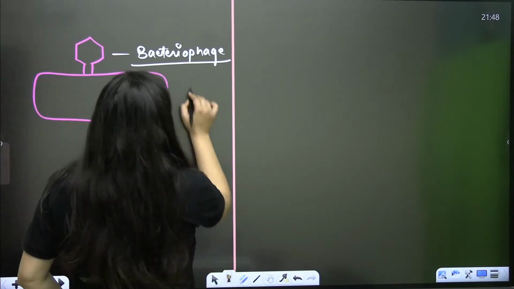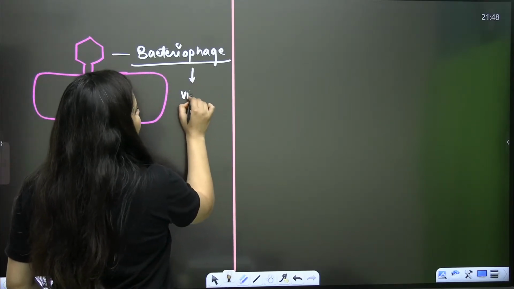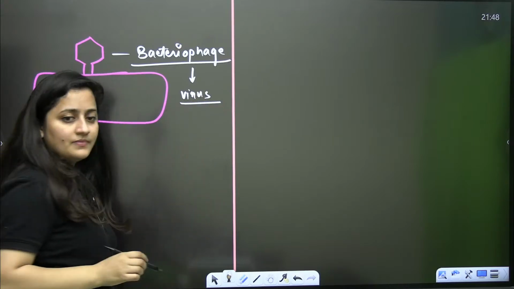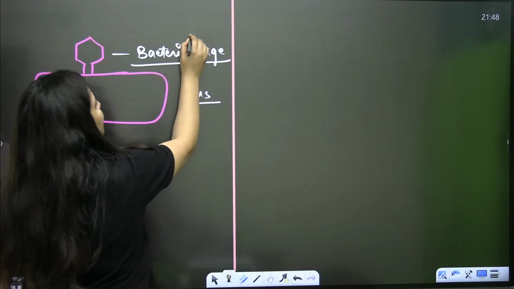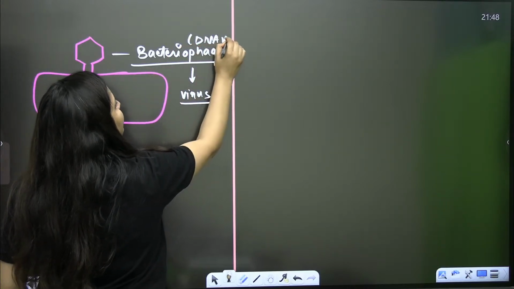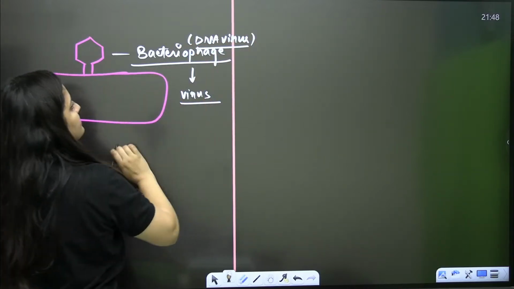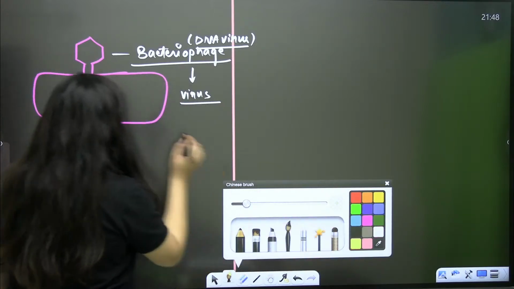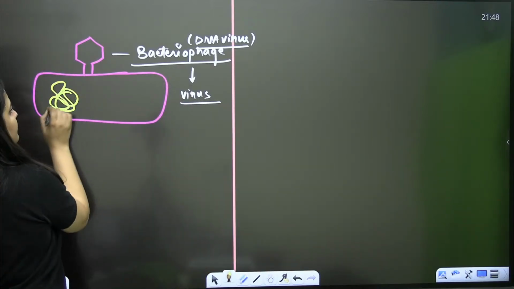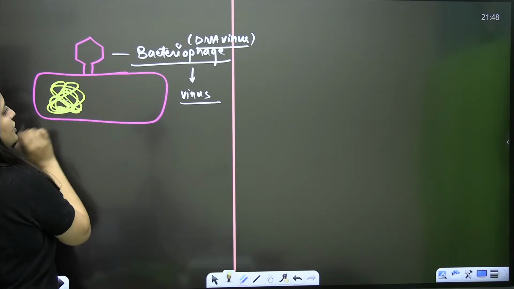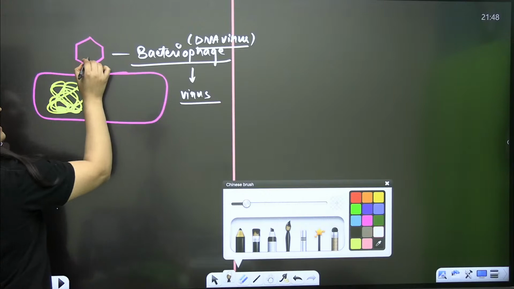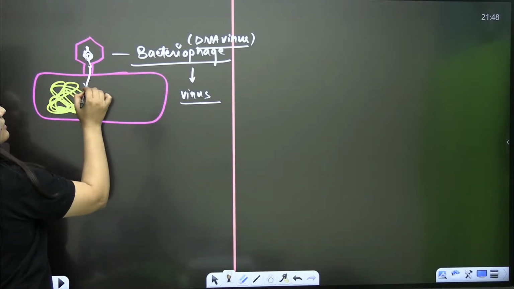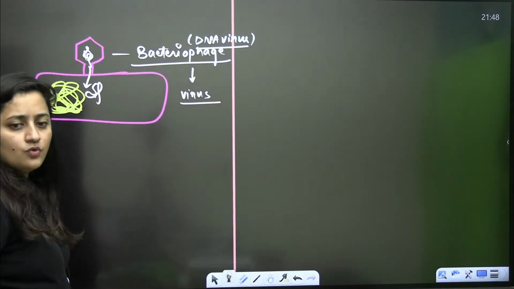So there is a bacteriophage. Bacteriophage is a virus that infects bacteria. Yes or no? It is a virus that infects bacteria, and you know that bacteriophage is a DNA virus. It's a double-stranded DNA virus. Now, let's say this is an E. coli, and it has its nucleoid. This bacteriophage is trying to insert its own DNA here.